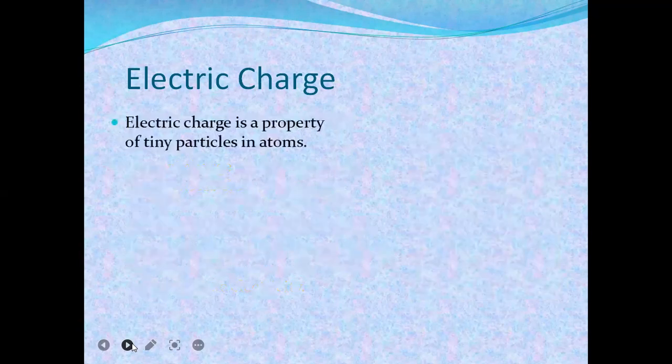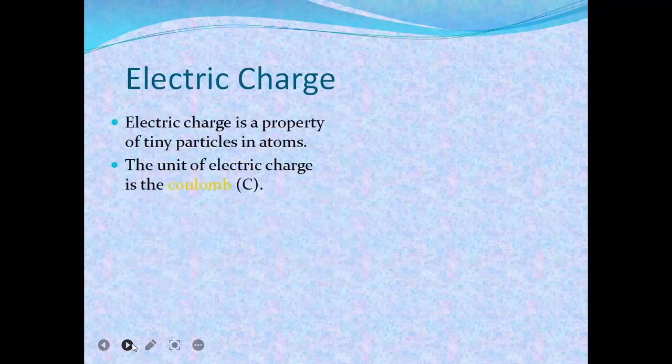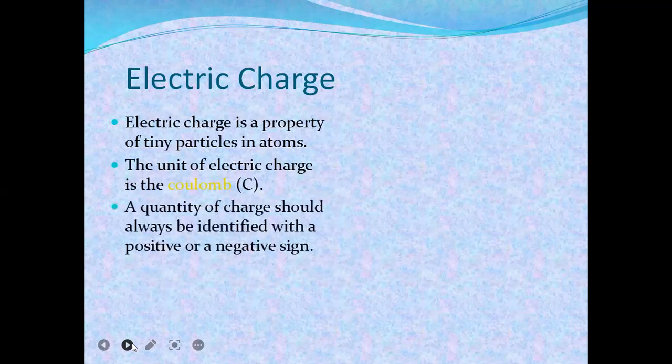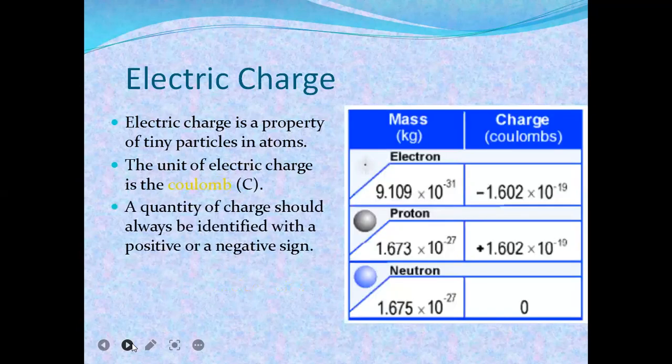So electric charge is a property of tiny particles in atoms. You must know about this. The unit of electric charge is the Coulomb. A quantity of charge should always be identified with a positive or negative sign. So the mass of the electron, you must know, and the charge of this, we have already shown.